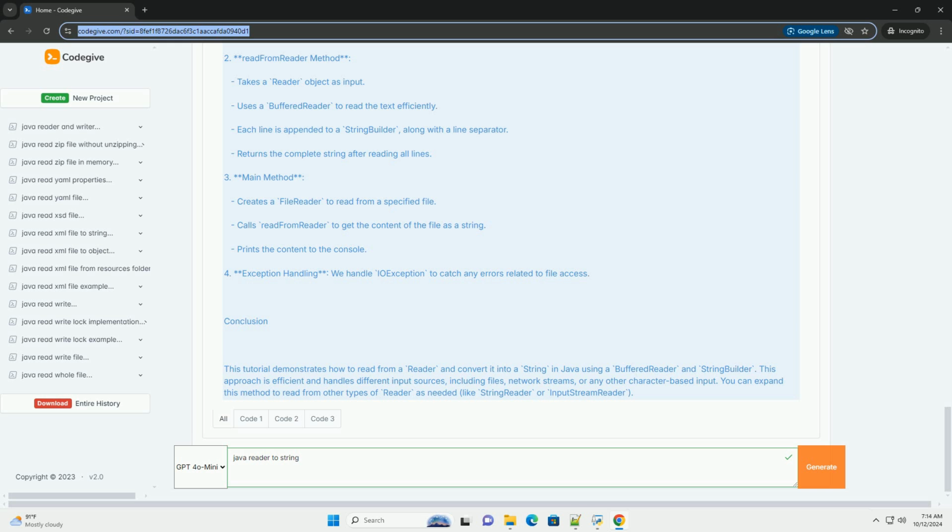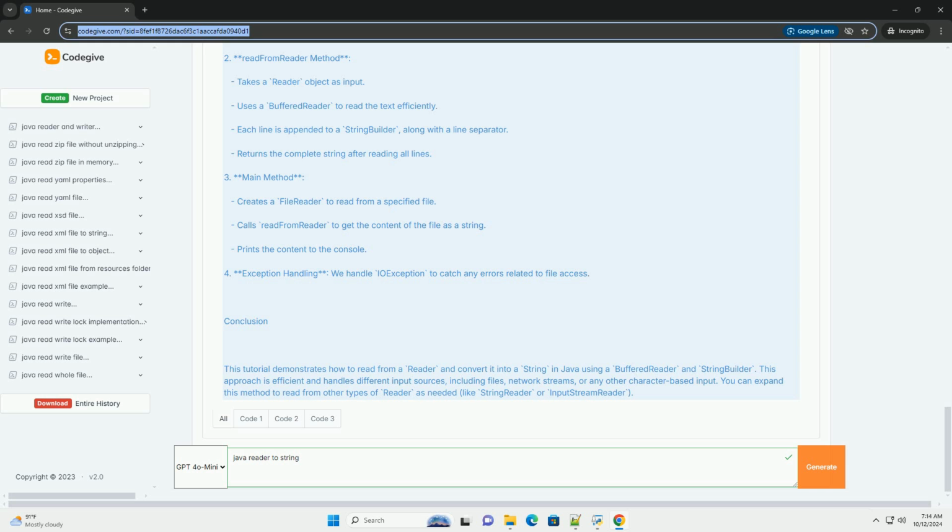Step 2, create a method to read from a reader. You can create a method that takes a Reader as an argument and returns the contents as a string. The method will read the input line by line and accumulate the results in a StringBuilder.